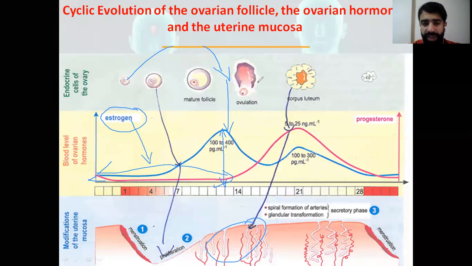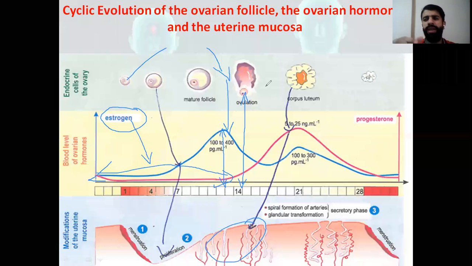At ovulation, we have the rupture of the follicle at day 14. During ovulation, you have to be careful that we have an increase in the temperature in the female. So you can know that ovulation occurs just when we have the increase in temperature. It increases a little bit above 37, to 37.2 or 37.3.